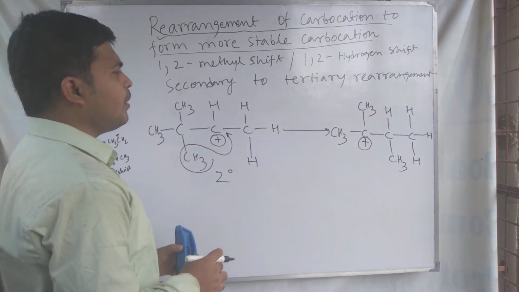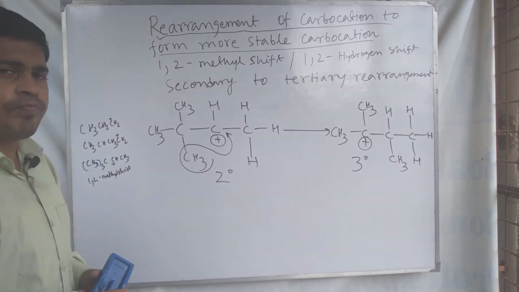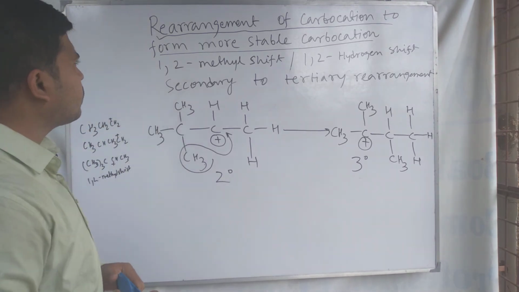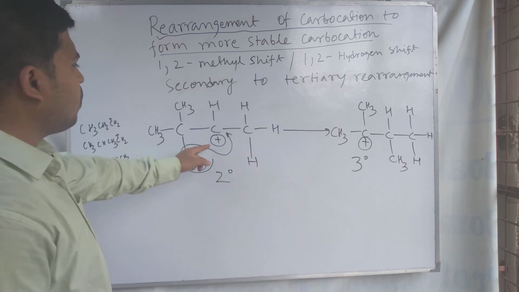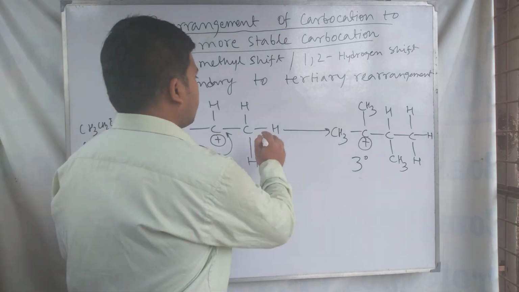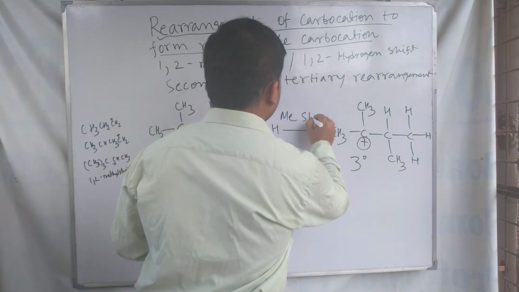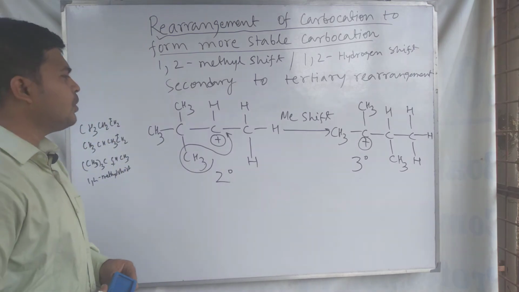So this one is now forming a tertiary carbocation. Rearrangement of carbocation is taking place here. From this secondary carbocation, the methyl shift or alkyl group shift is occurring.